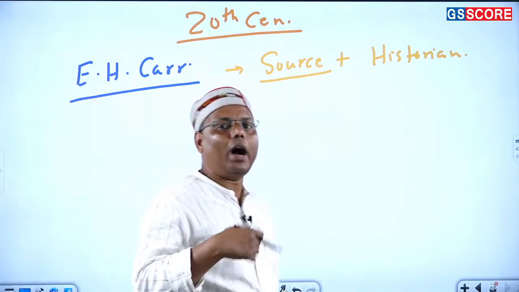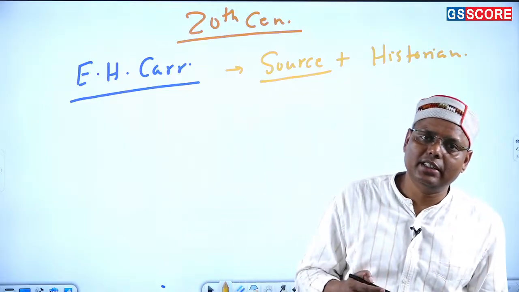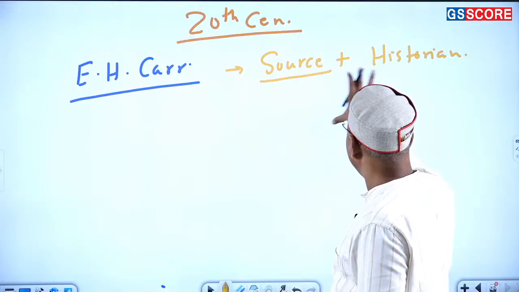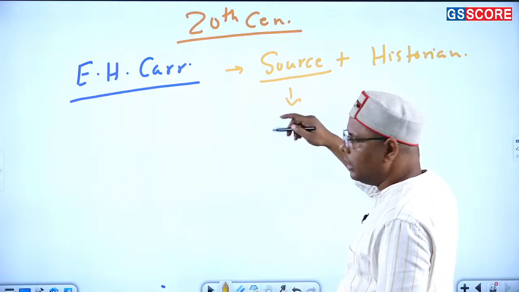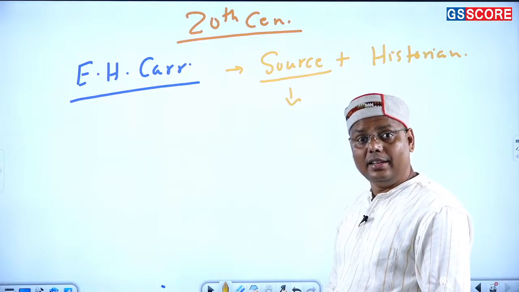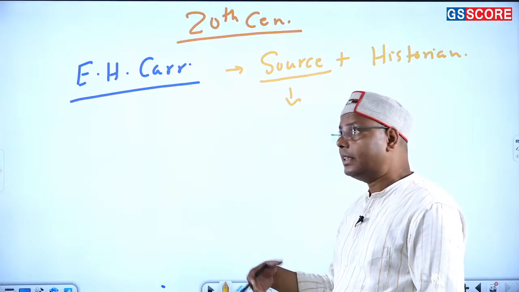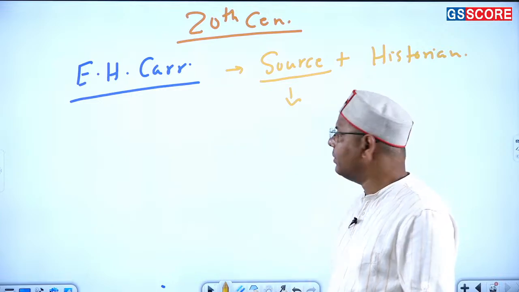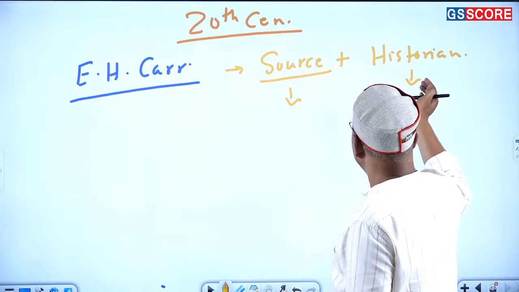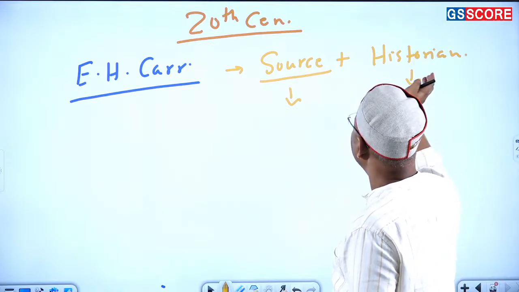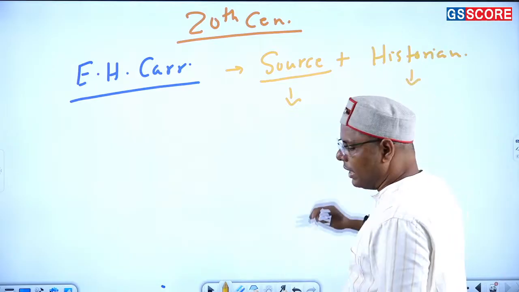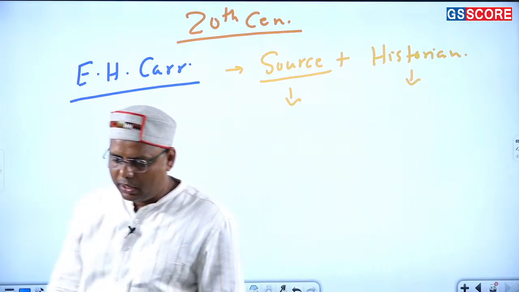Now why is history a subject or a discipline which has the nature of changing? Because of these two. Because it is created by these two. The sources, new sources are being discovered, they are being reinterpreted in new ways, right? The sciences are helping in a better interpretation of these sources. At the same time, the historians are also changing. Why? Because the historians always reflect the time. Their background is very much a deciding factor for history writing, from which background they have been coming.